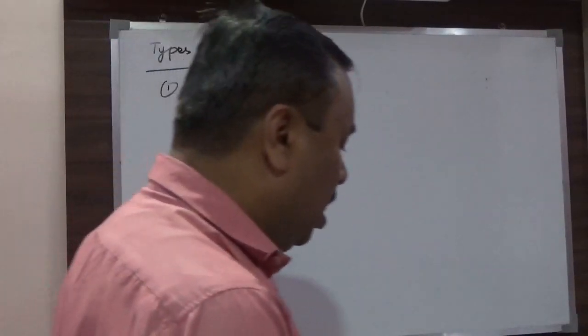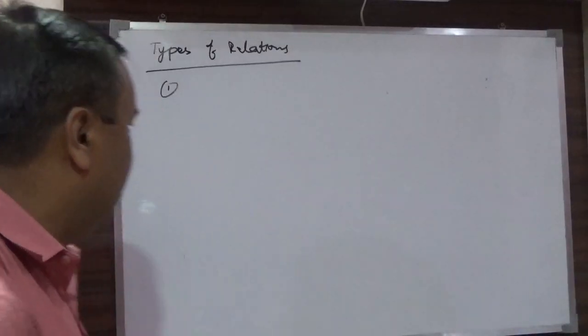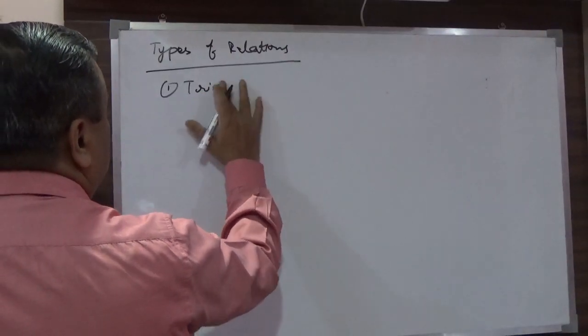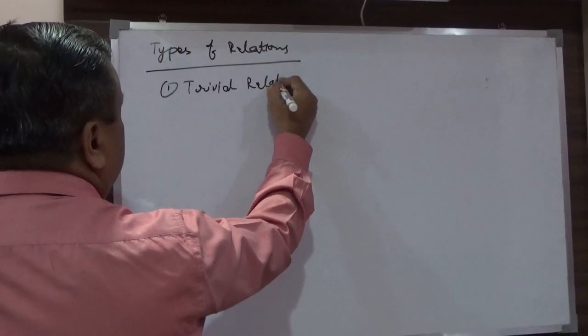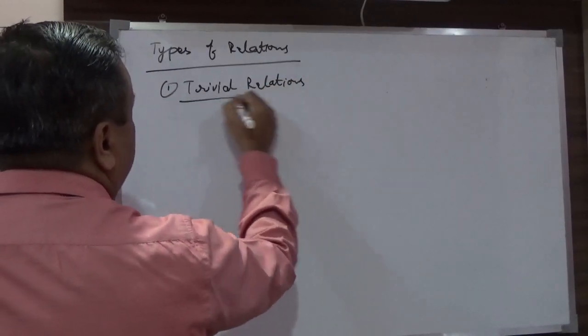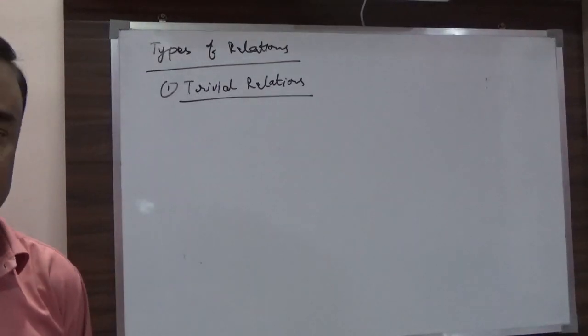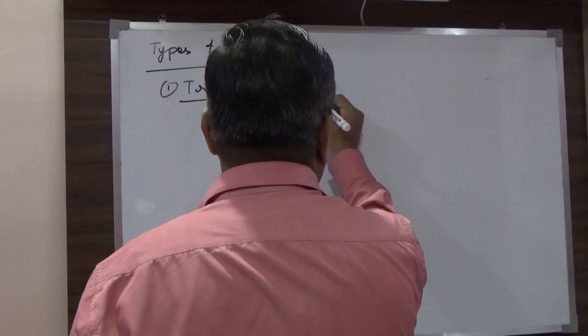Okay, there are two very trivial relations. These are also called the trivial relations, which are either no or yes. You can say this because it has got two kinds.